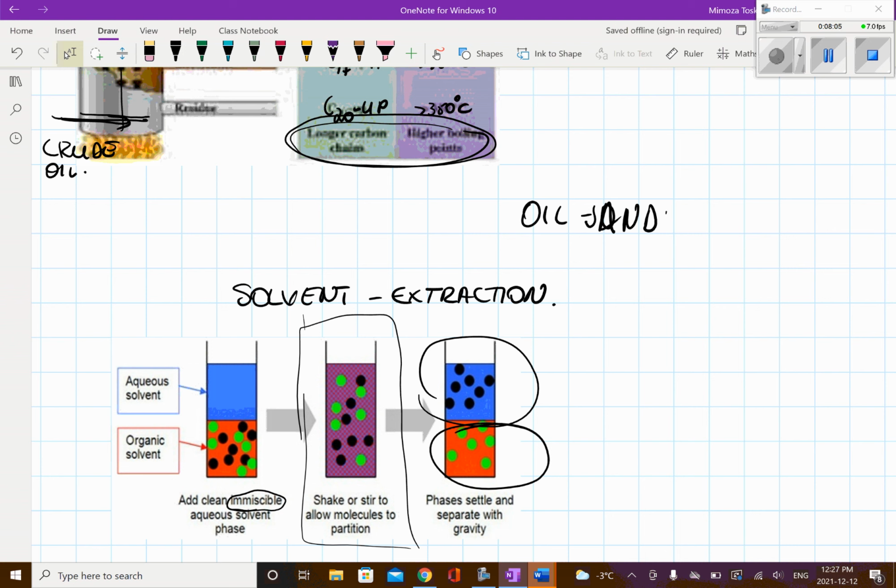In our case, with the oil sand, you will see bitumen at the very top, and then liquid water and sand or clay at the very bottom. Those are the things you have to keep in mind when looking at either fractional distillation or solvent extraction. We'll move to reactions now in the next videos, and I will see you there.